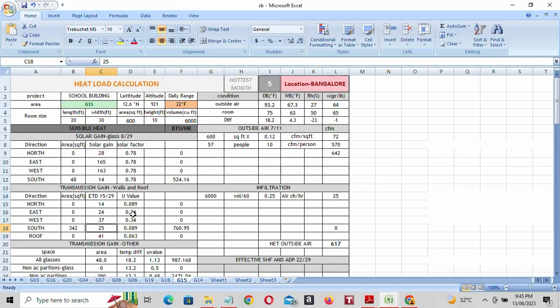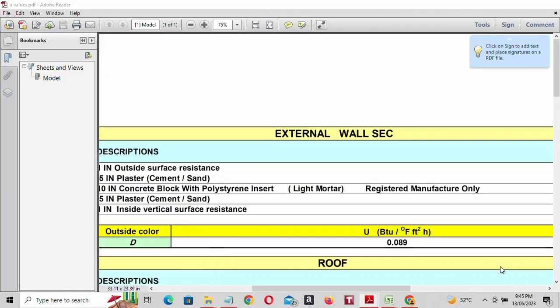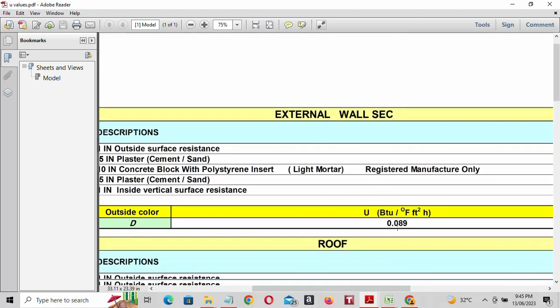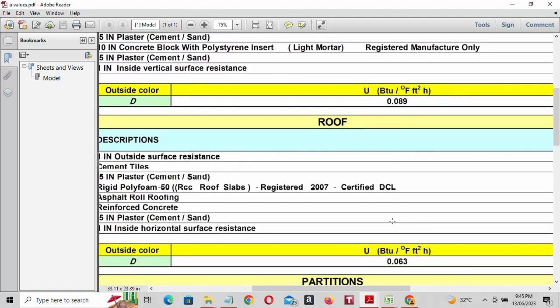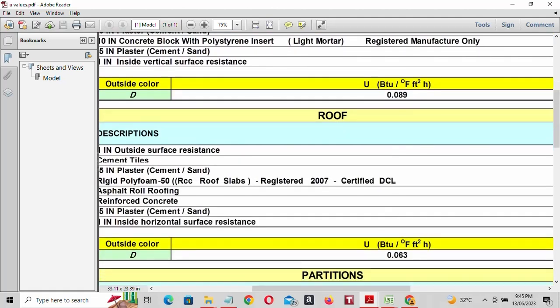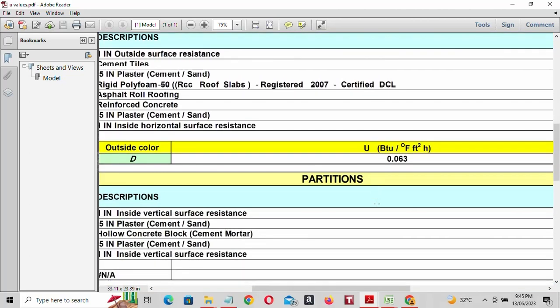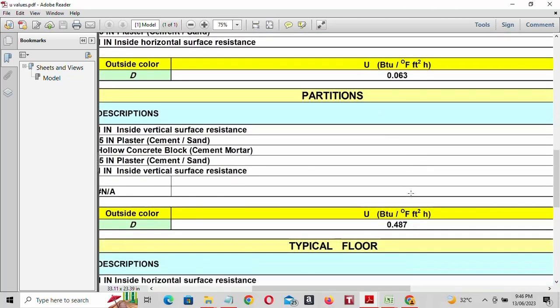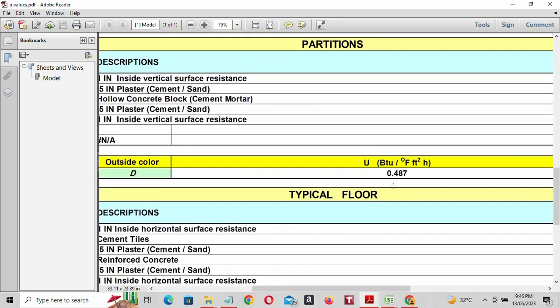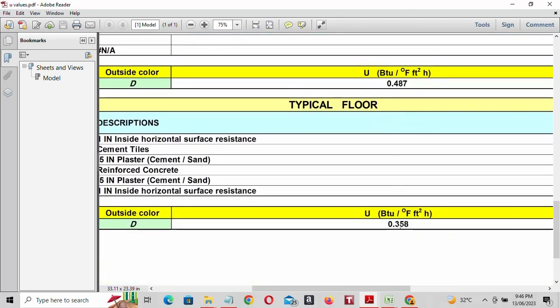Next is U values. Actually, U value you will get from civil people. If you don't get it from civil people, you can use the U values as per standards. Guys, please note down. For external wall, U value is 0.089. For roof, 0.063. For partition, U value is 0.487. For typical floors, U value is 0.358, or you can take 0.36, not an issue.